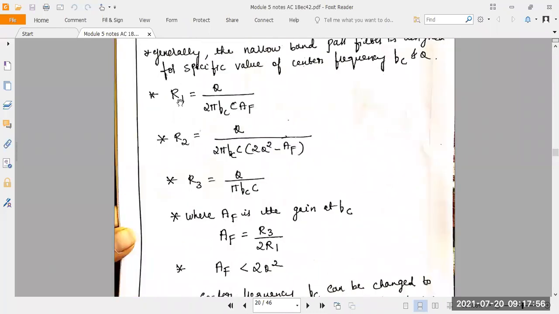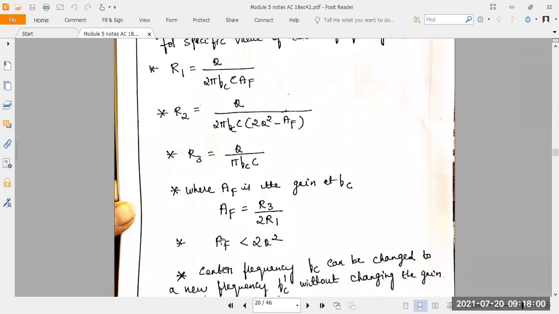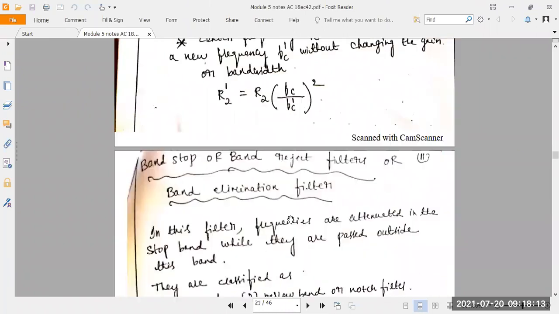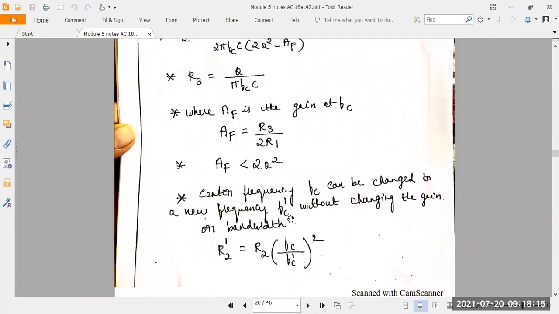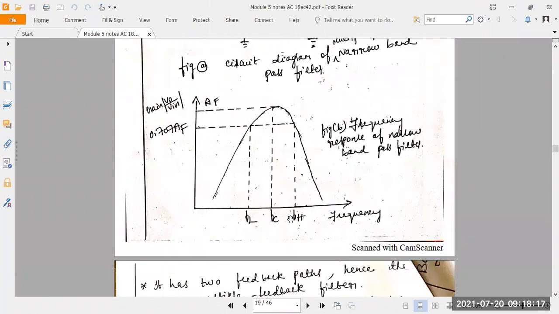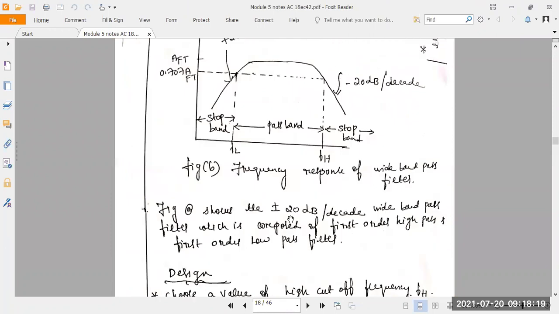So R1, R2, R3, then AF. Always AF you have to maintain less than 2 into Q square. Q means quality factor. What is the formula for the quality factor here? FC divided by FH minus FL. Understood? So any doubts here in wide band, narrow band pass filter?